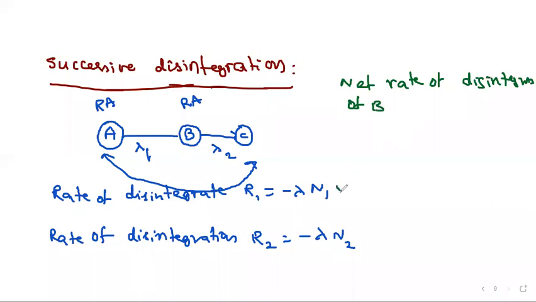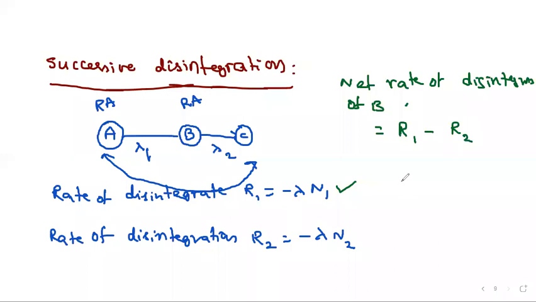Of course, with this rate B is forming, but the B element is not stable, so it is again converting into C. To calculate the net rate for B, you take the rate of formation from the first one minus the rate of disintegration of the second one.